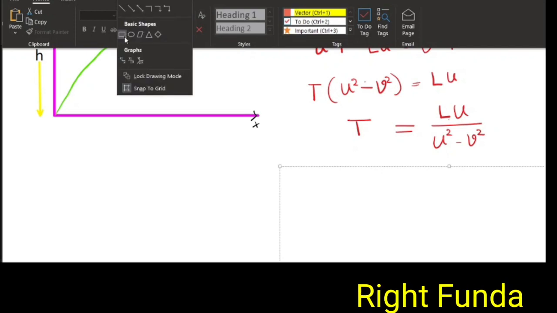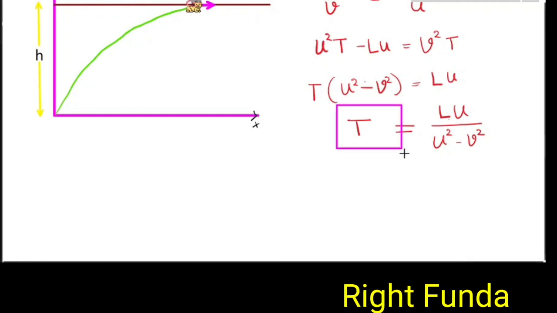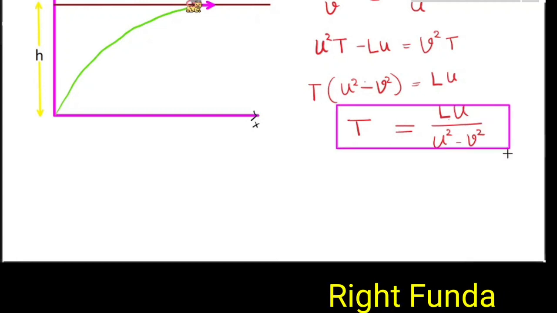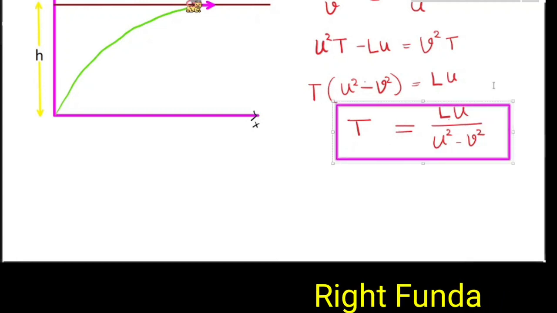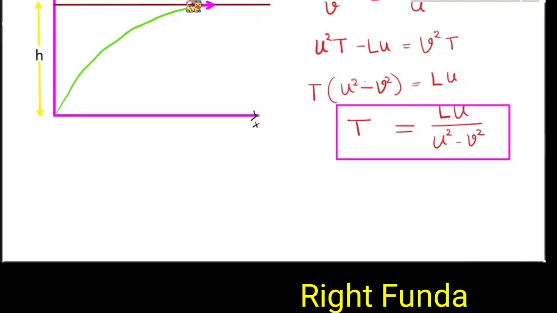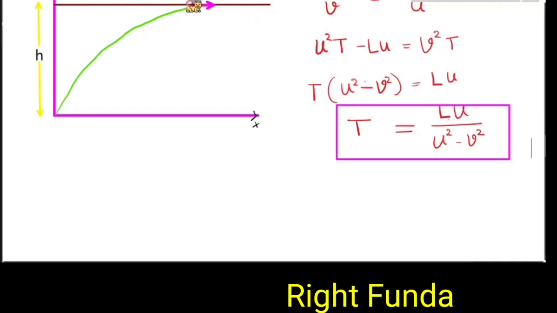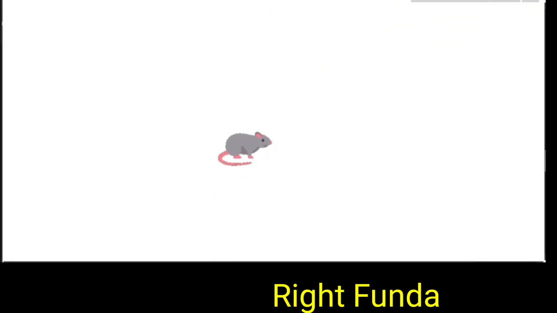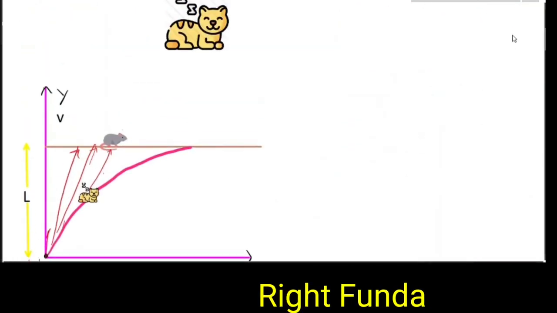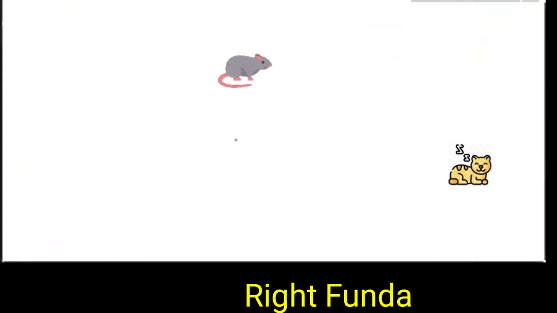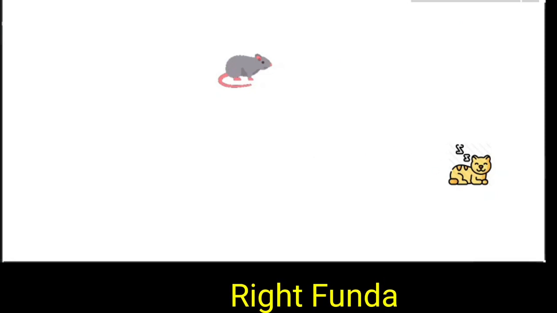And what is happening? Tom is always approaching Jerry, and Jerry is moving with a constant velocity in one straight line, then it will take Lu by u square minus v square. Mind it, Tom may be at any position; it is not necessary that Tom has to be here and Jerry has to be there initially. Maybe Tom may be here, Jerry may be here also.